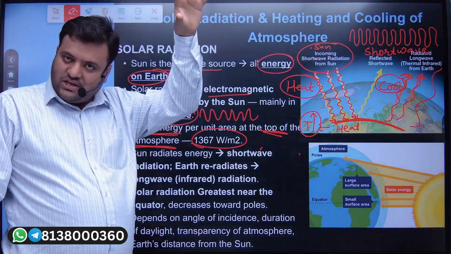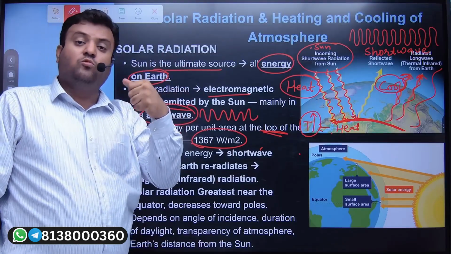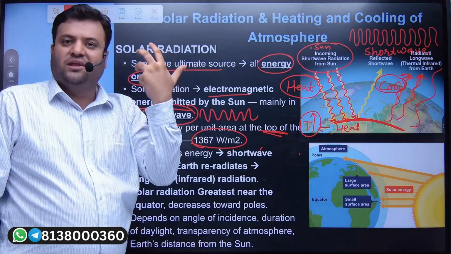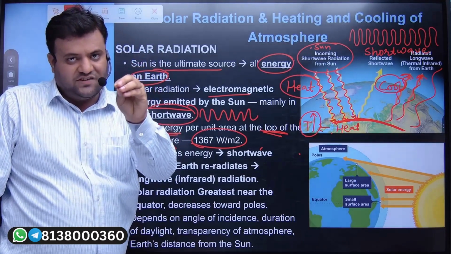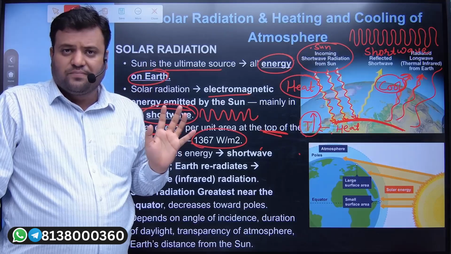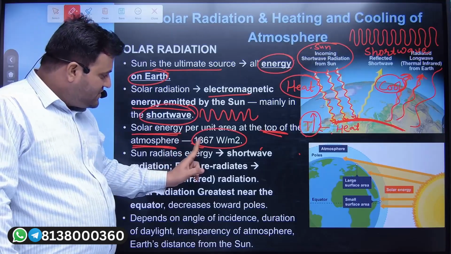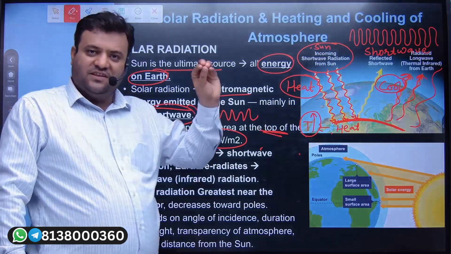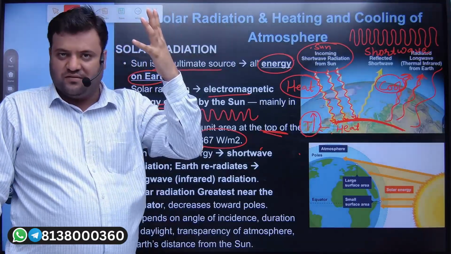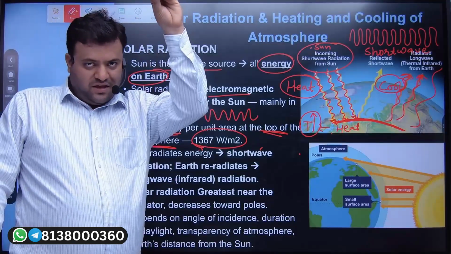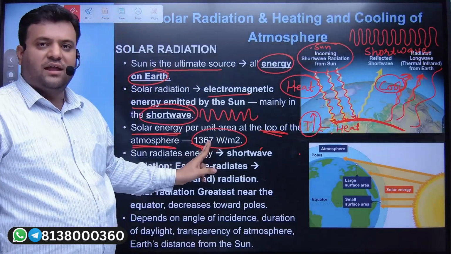And when the insolation is coming into the atmosphere, what kind of changes will there be, and due to what factors, you'll get to know in a while. It's because of the transparency of the atmosphere, the clouds, the dust, and certain gases that this amount varies. Now this amount of energy is with respect to the top of atmosphere, from where the atmosphere begins, let's say exosphere, let's say thermosphere. Collectively, from the beginning of the exosphere or thermosphere, this is the solar energy.